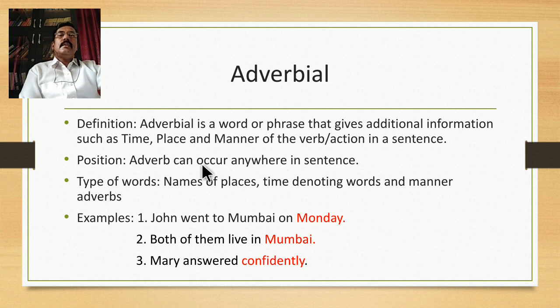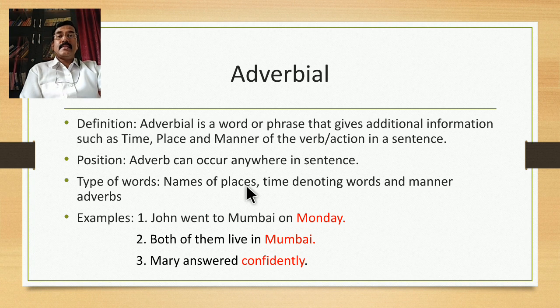But it is adverb that can occur anywhere in a sentence. It may occur at the beginning before the subject, somewhere in the middle of the sentence, or at the end of the sentence also.